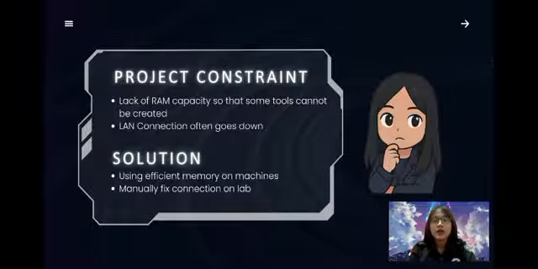Project constraint: lack of RAM capacity so that some tools cannot be created. LAN connection often goes down. Solution: using efficient memory on the machine. Manually fix the connection in the lab.